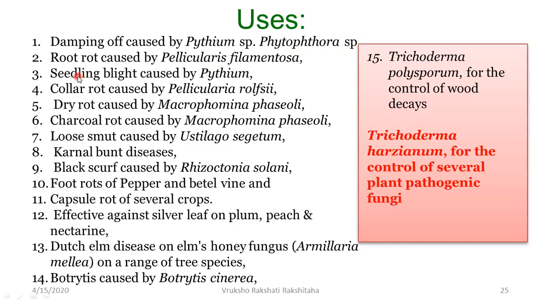It can be used when there is seedling blight caused by Pythium, collar rot caused by Pellicularia rolfsii, dry rot caused by Macrophomina phaseoli, charcoal rot caused by Macrophomina phaseoli, loose smut caused by Ustilago segetum, kernel bunt diseases, black scurf caused by Rhizoctonia solani, then foot rots caused by fungi in case of pepper and betel vine, and capsule rot of several crops. It is also effective against silver leaf on plum, peach and nectarine.